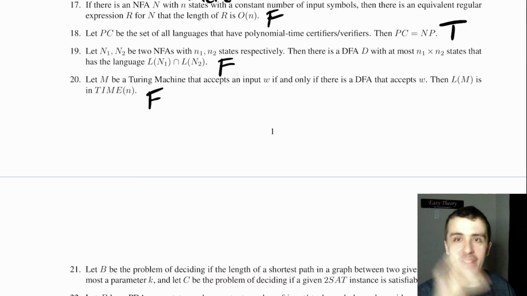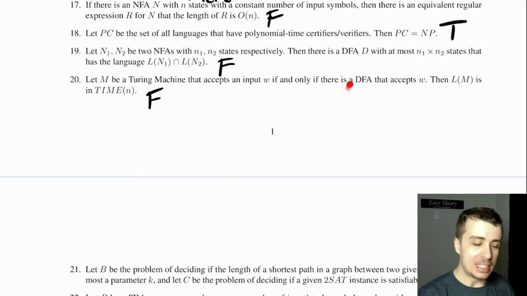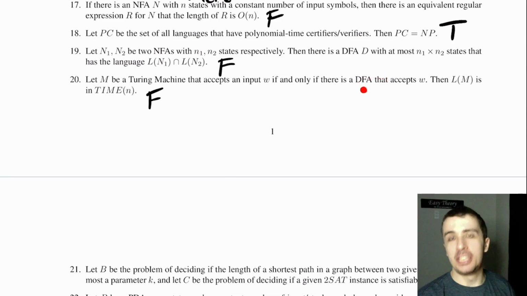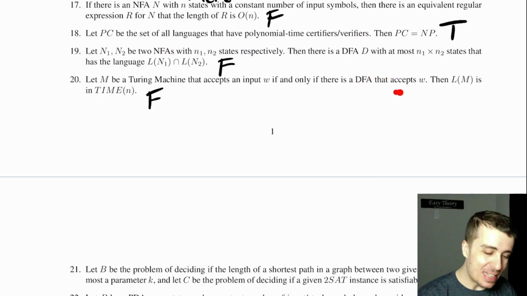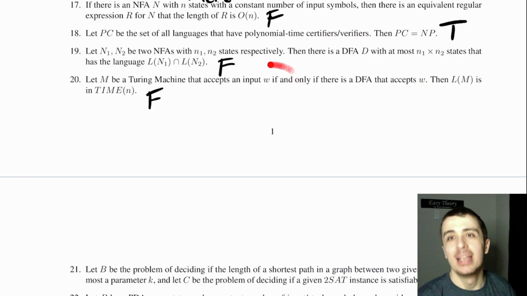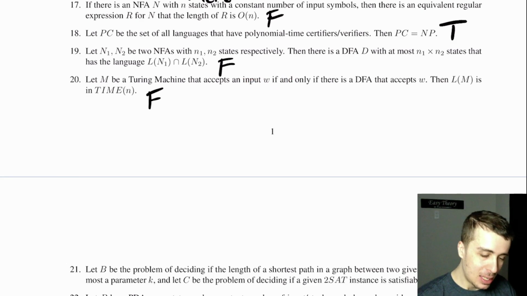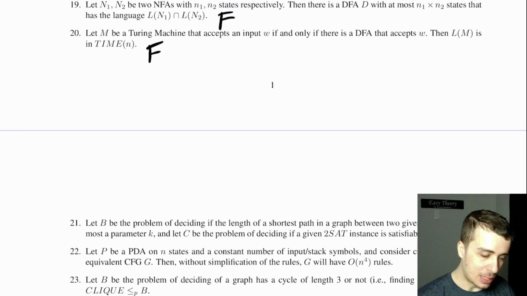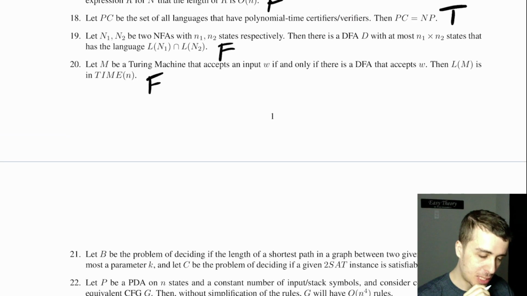You can make a DFA for exactly one string. It's just that it's a different DFA for each one of them. So there is a DFA that accepts W, so the DFA depends on W now. So it's not the same question here. So yeah, that one is false, I think.